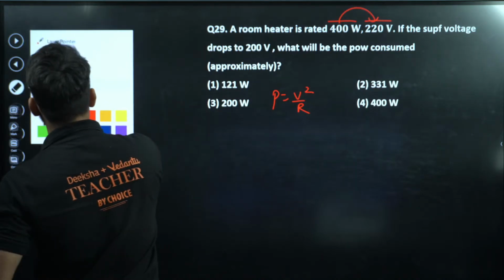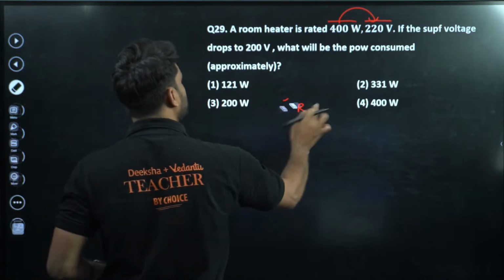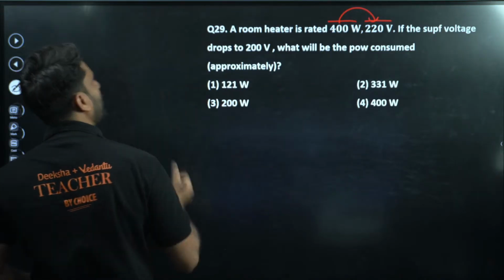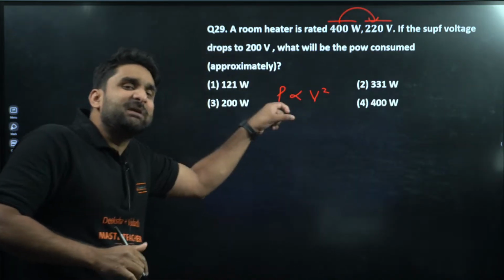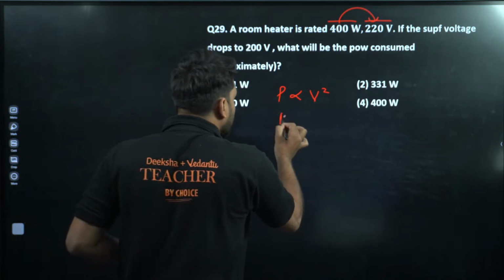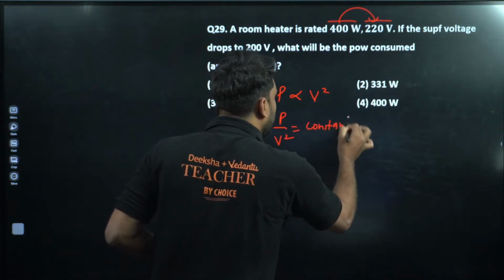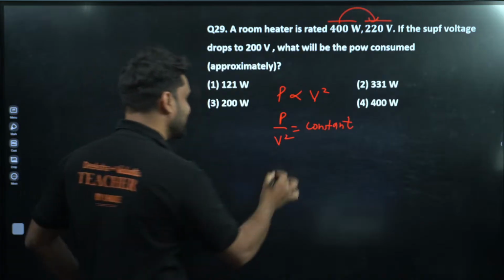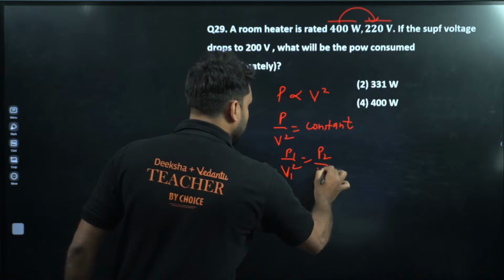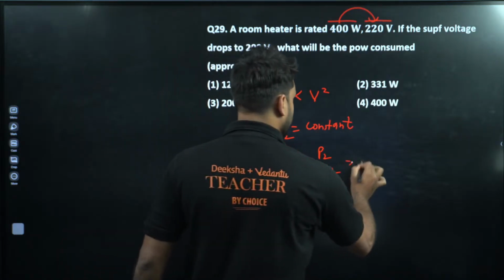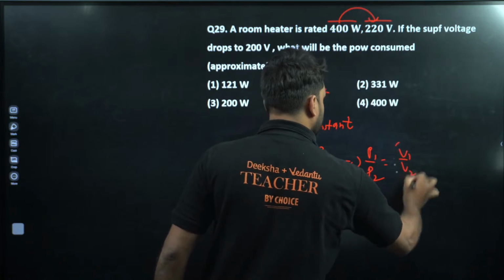So just listen here. I can solve this question by so many methods, but I'm going to give you a very short method. P is proportional to V square. And if P is proportional to V square, champion, we can write P by V square is equal to constant. So P1 by V1 square is equal to P2 by V2 square. So we can write P1 by P2 is equal to (V1 by V2) whole square.